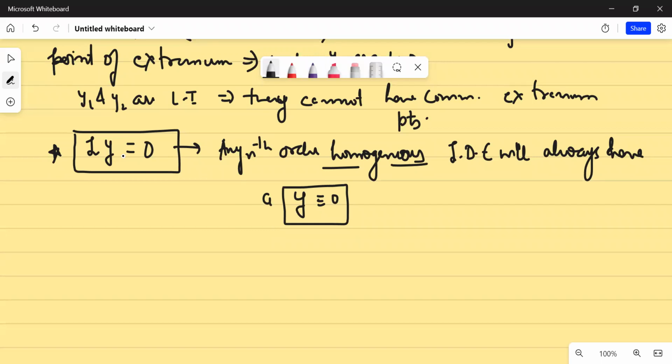But right now, just understand my point: any nth order homogeneous linear differential equation will always have one solution, that is trivially zero. Is that clear? Kindly let me know.